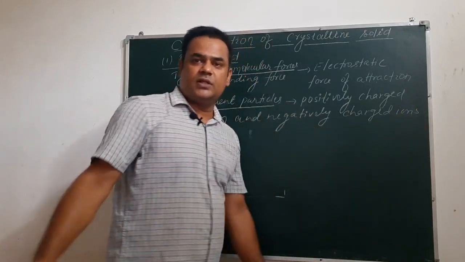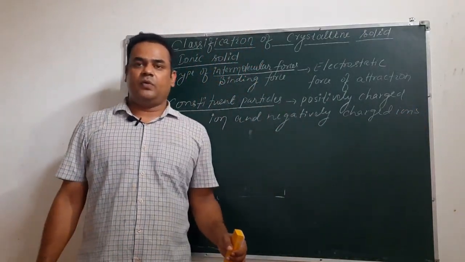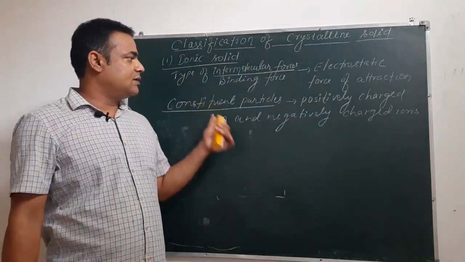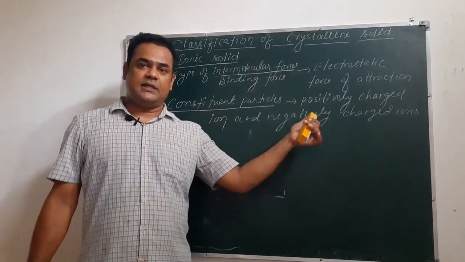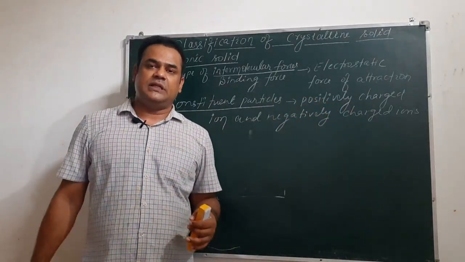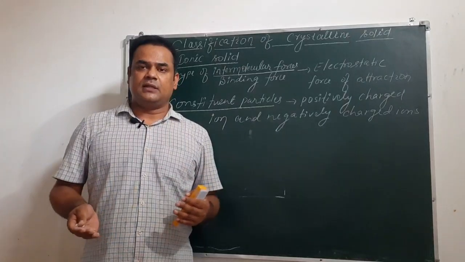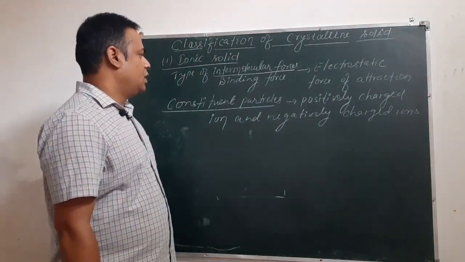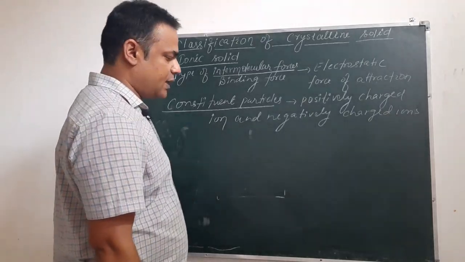This is very simple to understand: if it is an ionic compound, obviously it will consist of ions, and those ions will be in two forms, negatively charged anion and positively charged cation, and the binding force between the cation and anion will be electrostatic force of attraction. So these were the constituent particles.